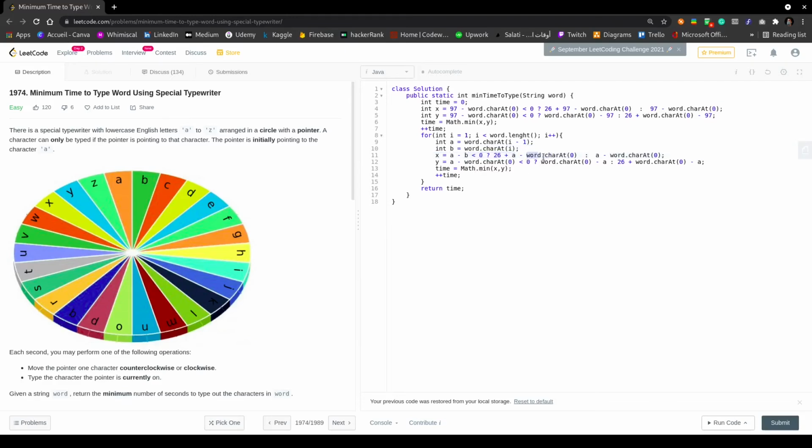So I'm going to change this code over here so that you can see. And here we go, we finished it.